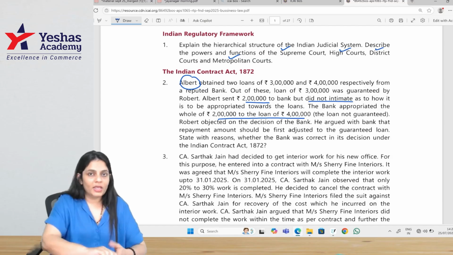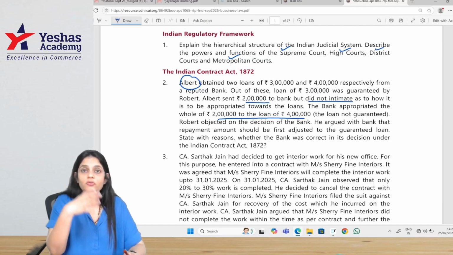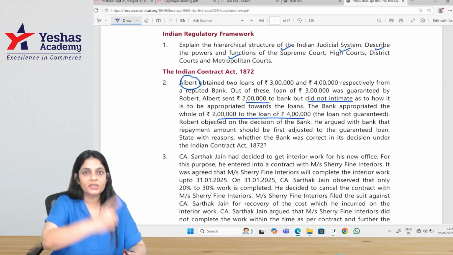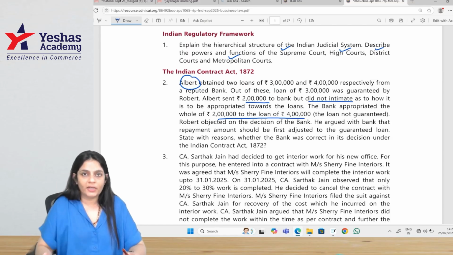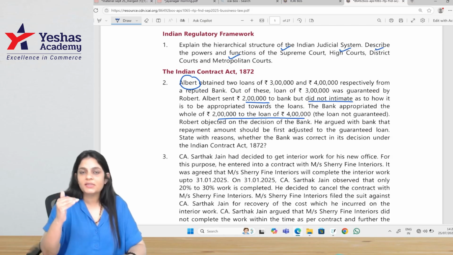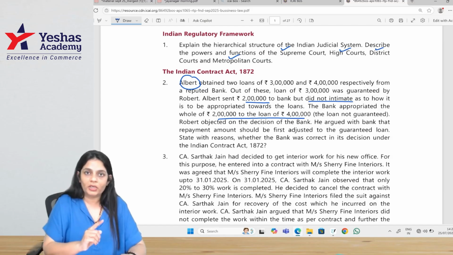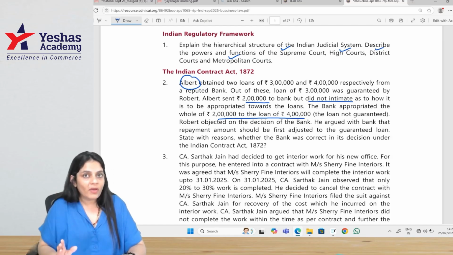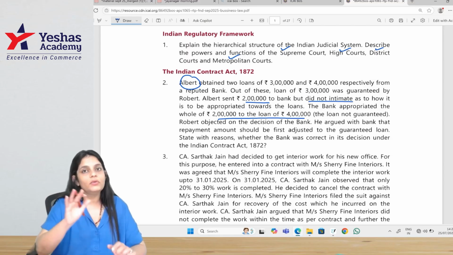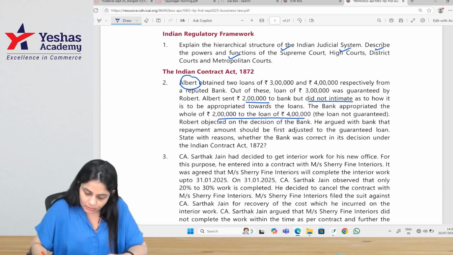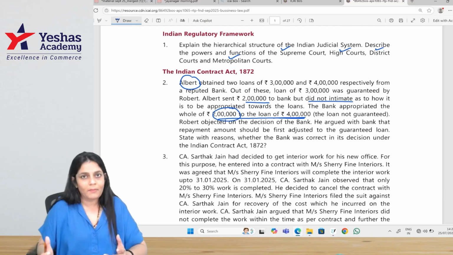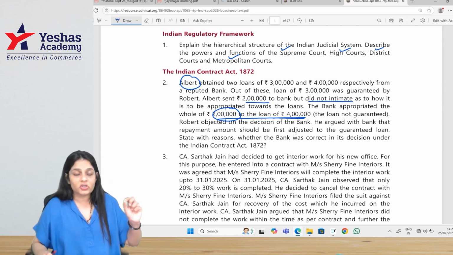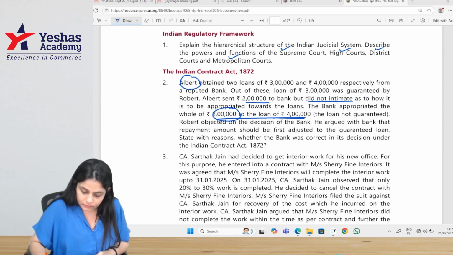In case of appropriation of payment, the first right to decide which debt to set off is with the debtor. When he makes a payment, he can specify which debt must be set off. And if the creditor accepts the payment, he must set off that debt only. But if the debtor does not specify anything, the creditor may at his discretion set off any debt, including a time-barred debt. Here, the bank appropriated the whole of 2 lakh against the 4 lakh. Can the bank do so? Yes, it is the creditor's discretion which debt to set off.